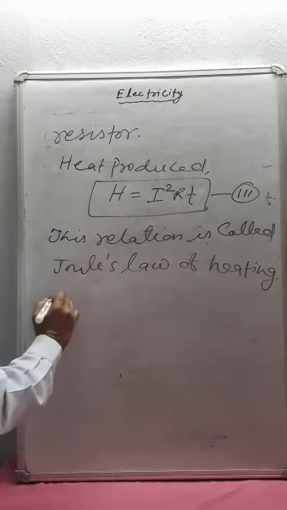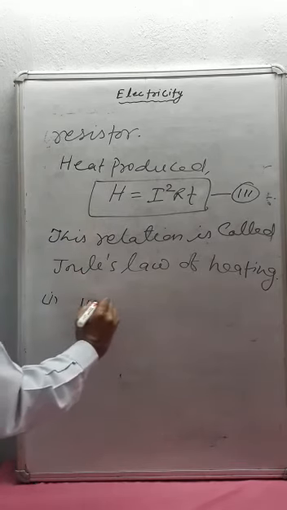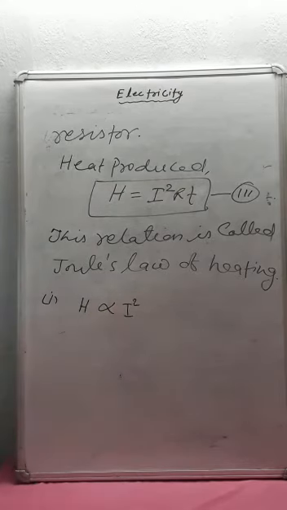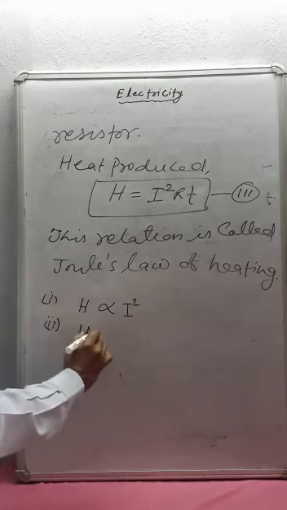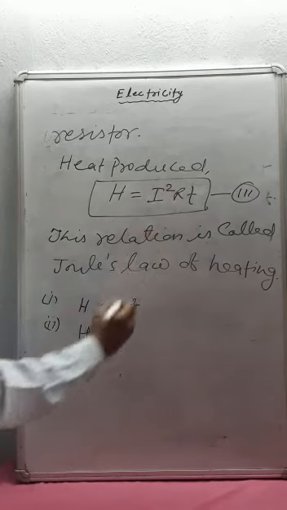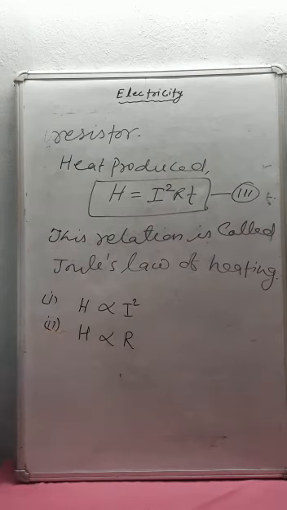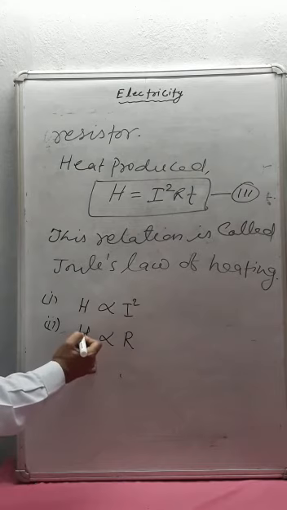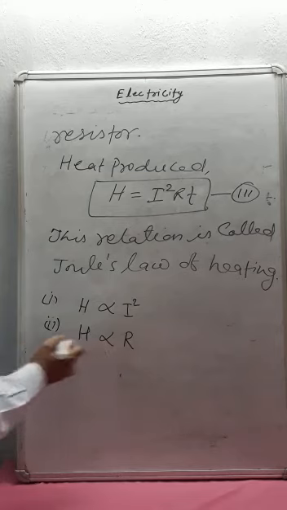Here you observe that heat produced in a conductor, H, is directly proportional to the square of current that passes through the conductor. Second, it is proportional to the resistance of the conductor or nichrome wire. It means as the resistance of the conductor increases, heat produced in the conductor also increases. As the resistance decreases, heat produced also decreases.